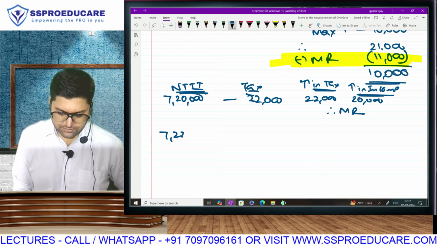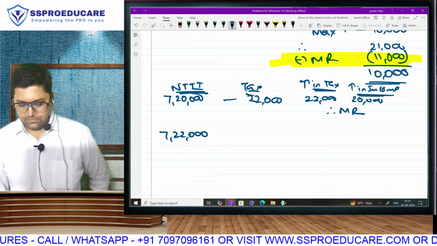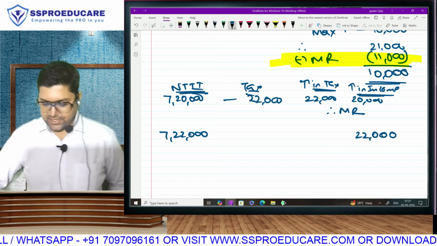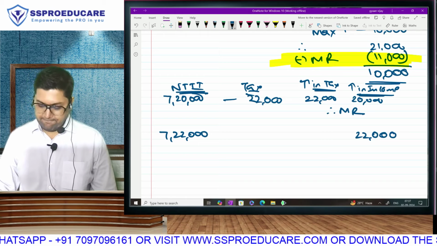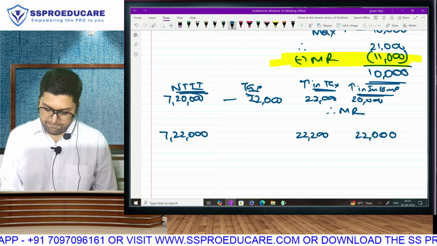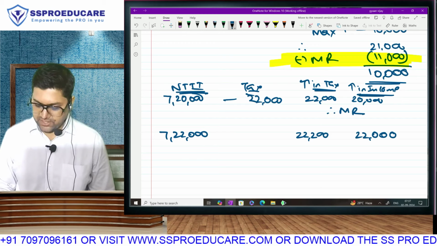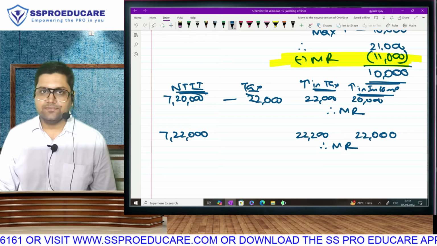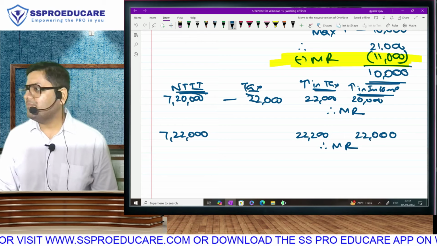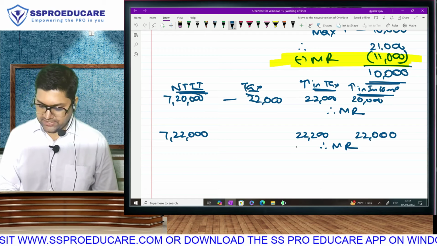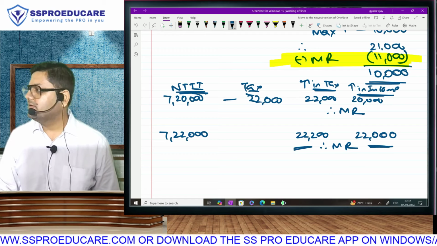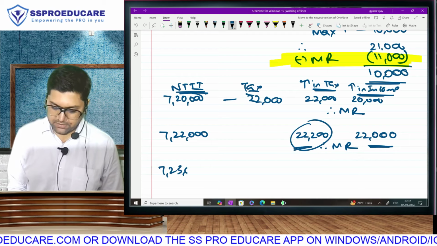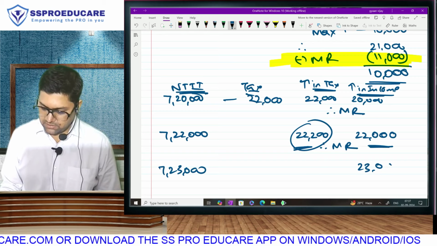Now do this. Increase in income is 22,000. Tell me the increase in tax. And therefore there will be marginal relief. Only 200 rupees of marginal relief will be there. Increase in tax cannot be more than increase in income. So we will give 200 rupees marginal relief here. At 723 you will not get it. This is 23,000 and this is going to be